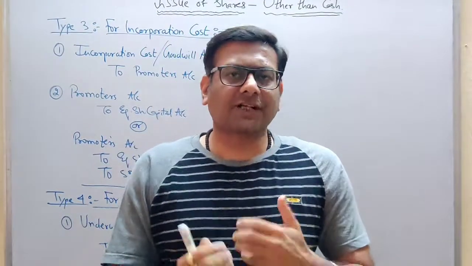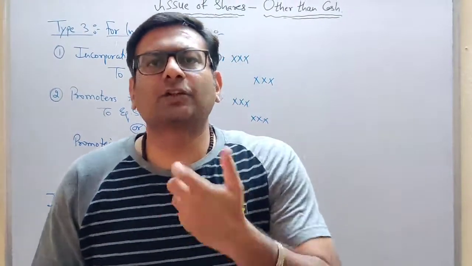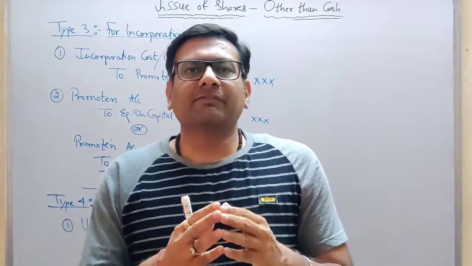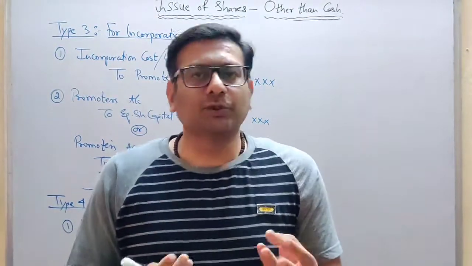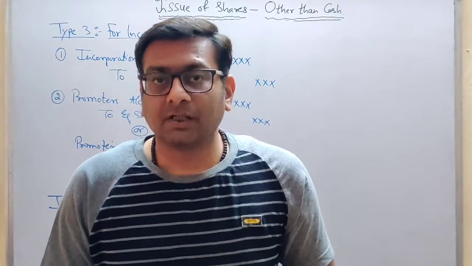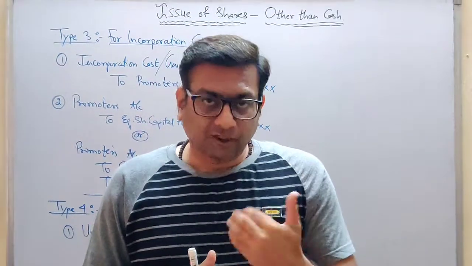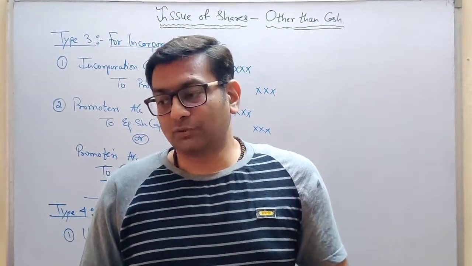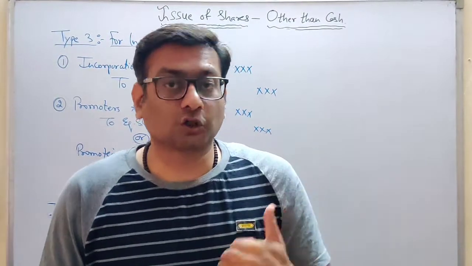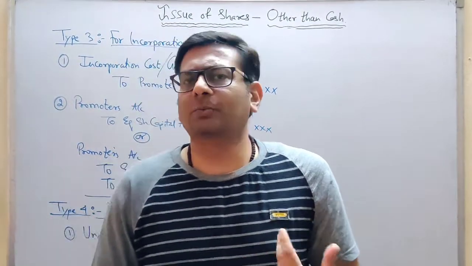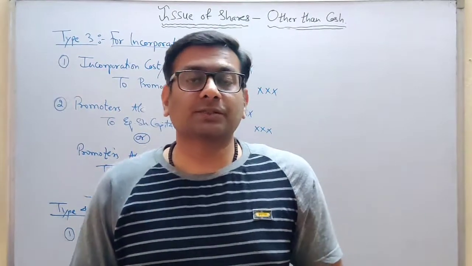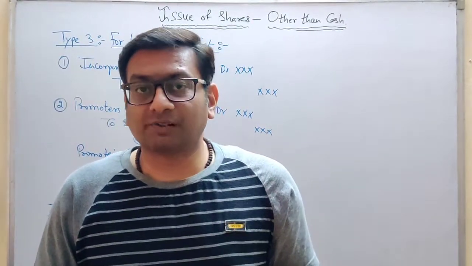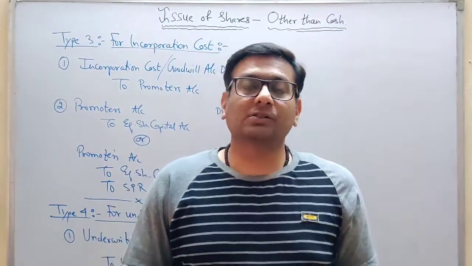Now let's try to understand what incorporation cost means. Whenever you form a company, you will definitely have to spend some money. For example, you will have to pay a lawyer for making the documents to form the company. What are the documents required to form a company, students? Number 1, memorandum of association. Number 2, articles of association.